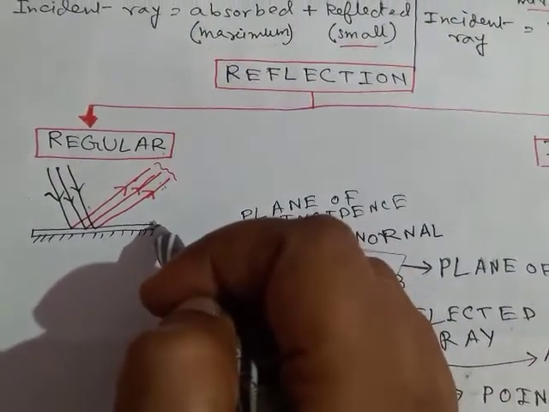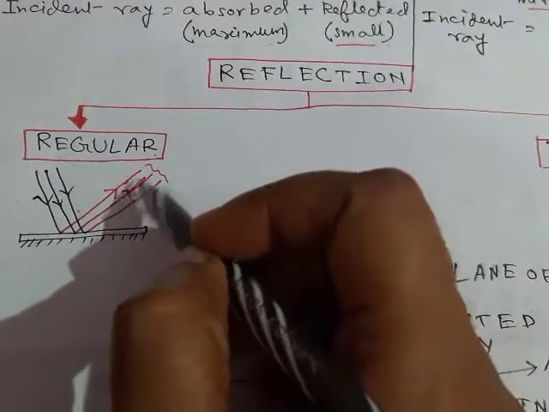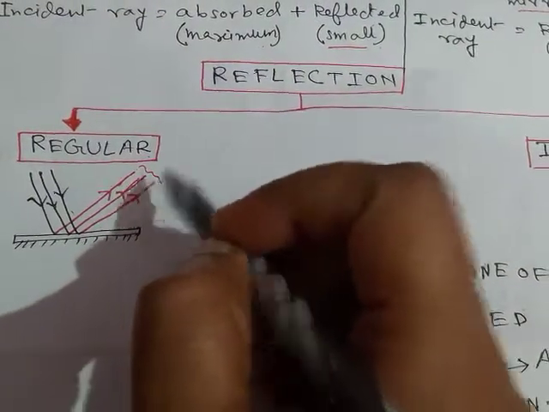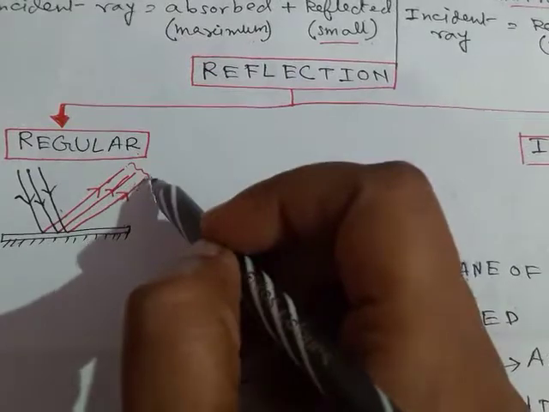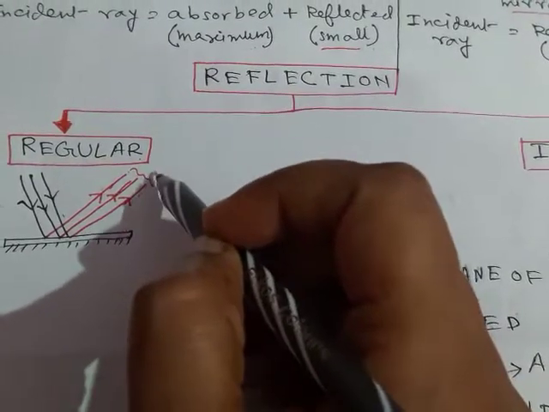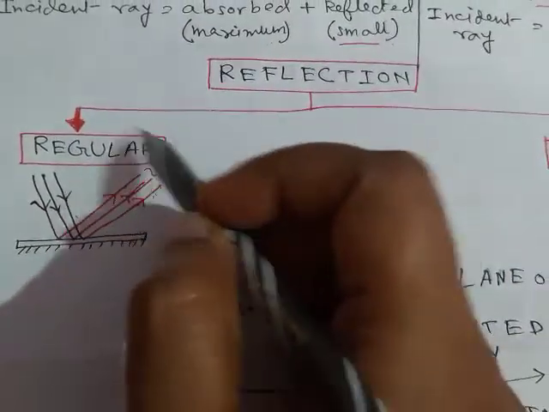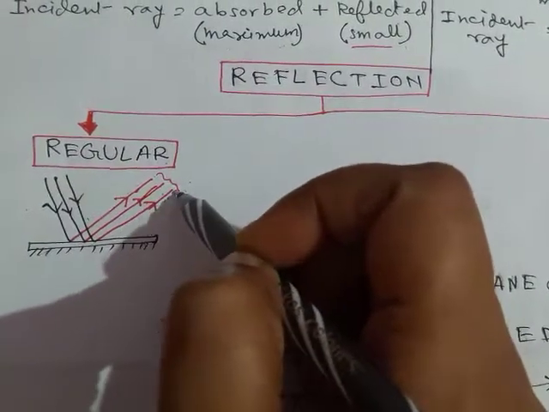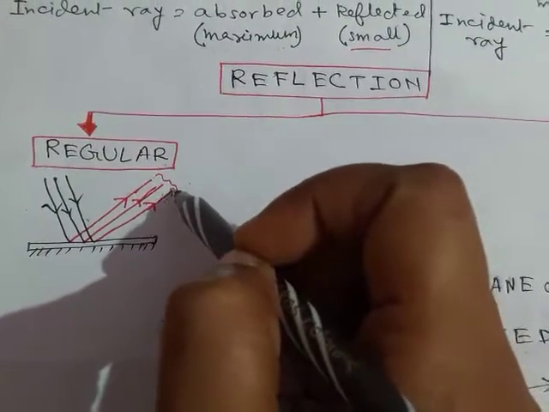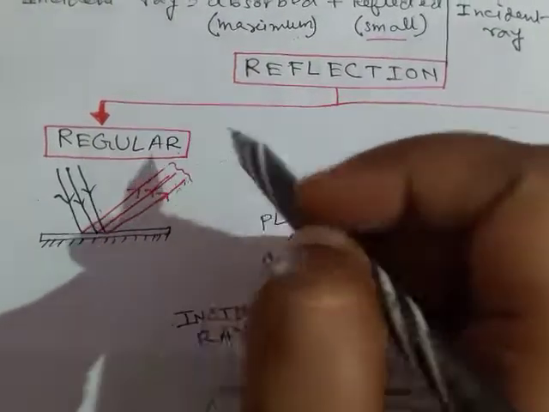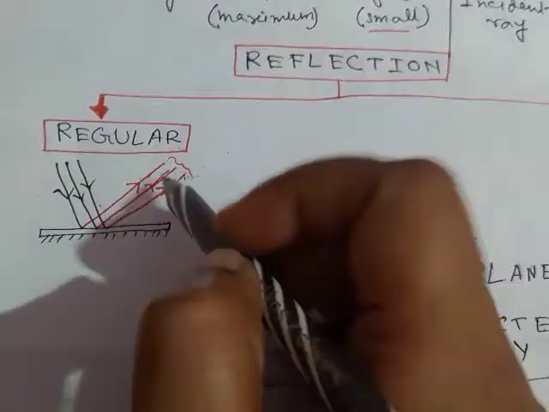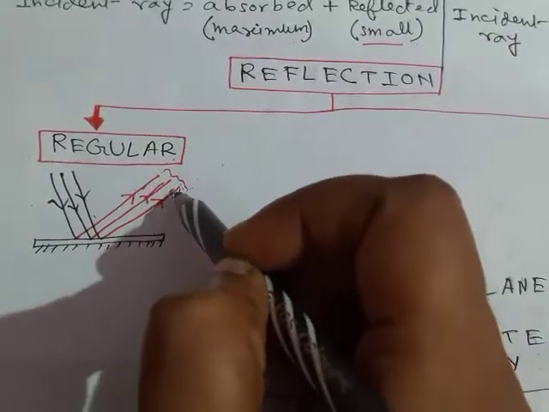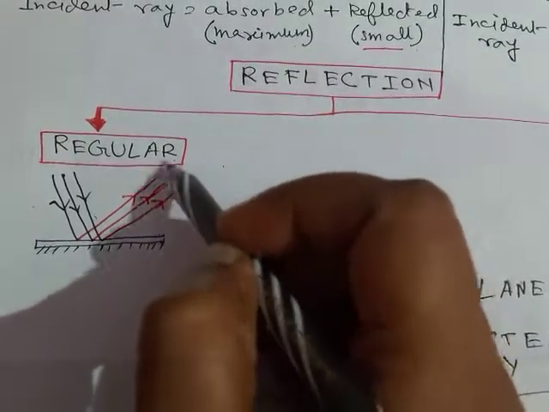This surface should be smooth. Then the reflected rays will fall only over a certain portion. So for regular reflection we can see the image formed after reflection, or we can see the object, only from one direction, because these rays are falling only over a small area.